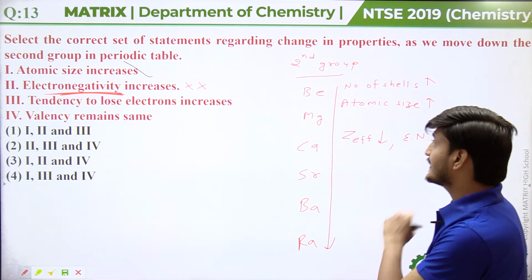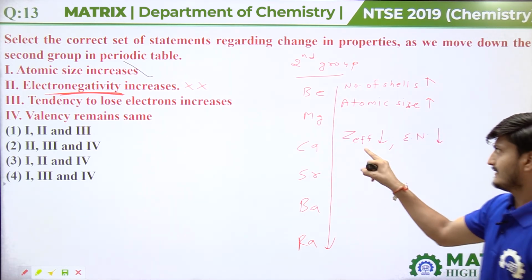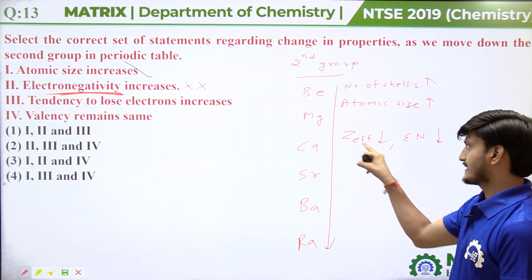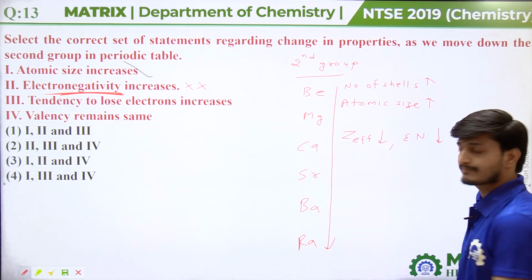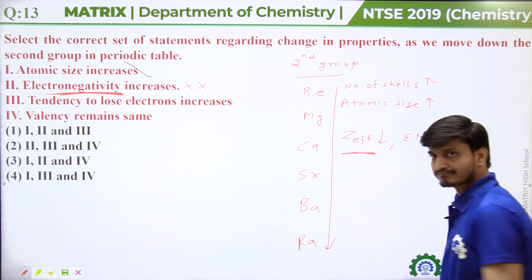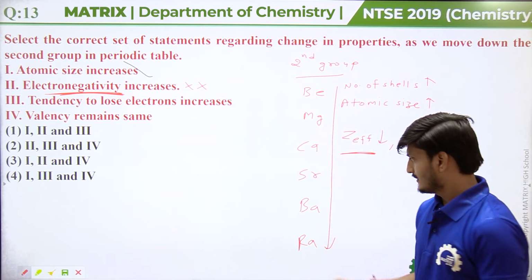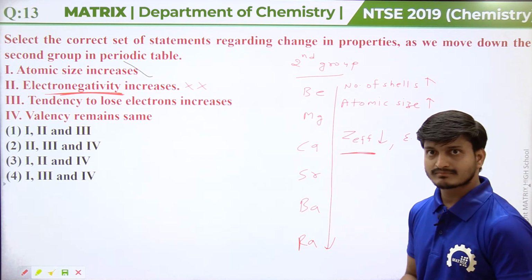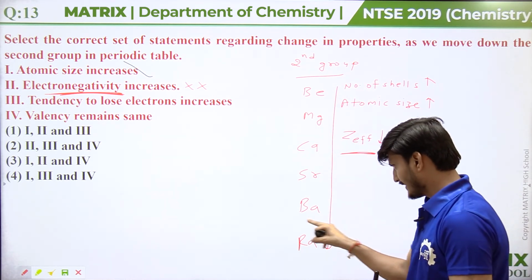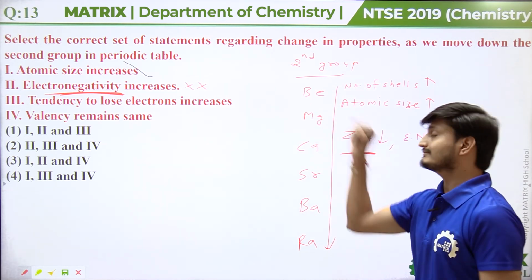Tendency to lose electrons increases, as we have seen already. On moving down the group, Z effective decreases. Now in barium, electrons are bound more loosely than in beryllium, meaning barium can lose electrons more easily than beryllium.